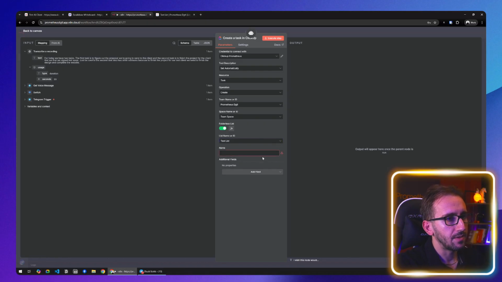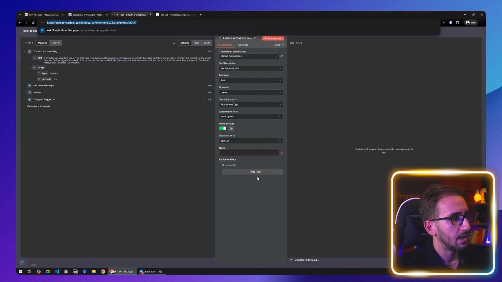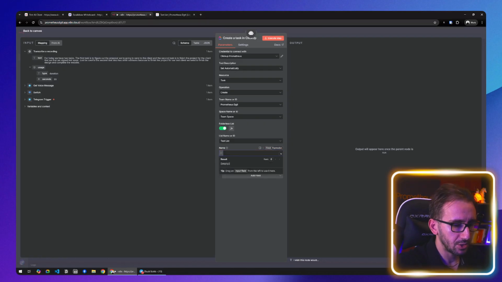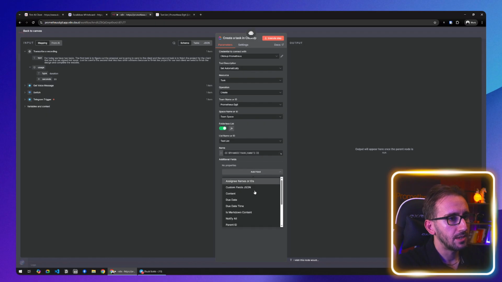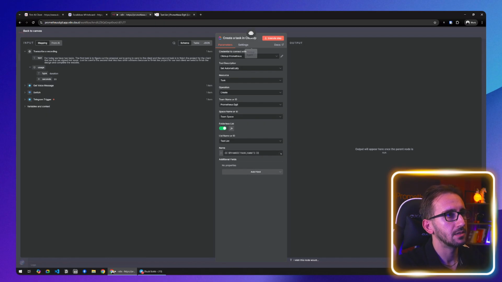So the name of the task needs to be decided automatically from, this is the name of the task, right? This needs to be automatically decided by the model. And to do that, we need to change this to expression, add the JavaScript expression, and click from AI, and the key is going to be task name. Okay. For additional fields, we would need to specify the additional fields for this list.